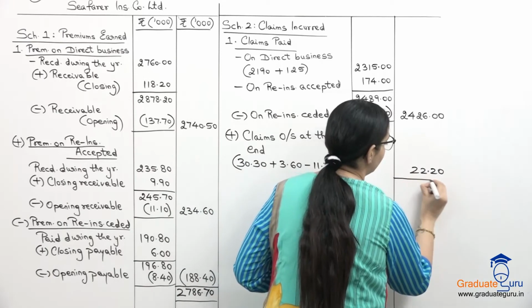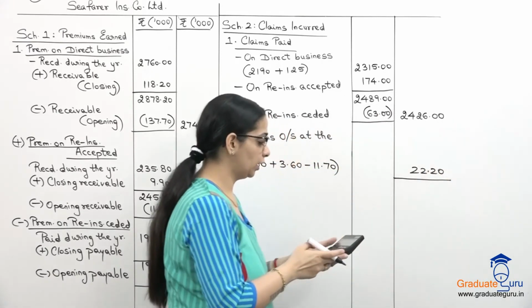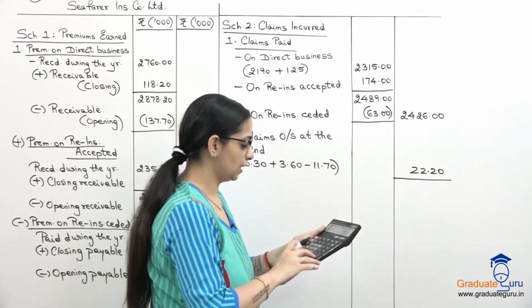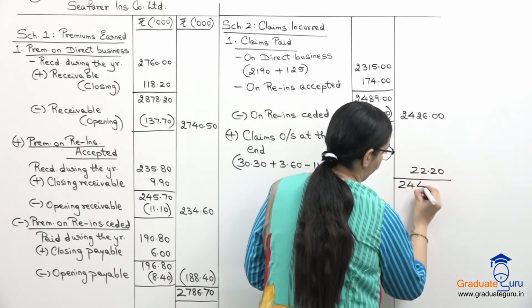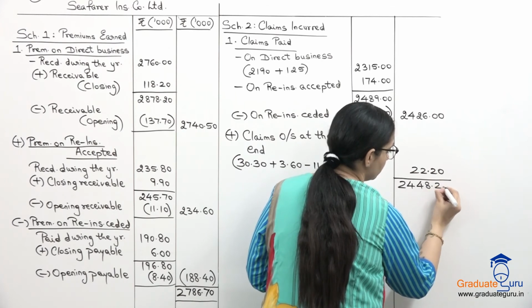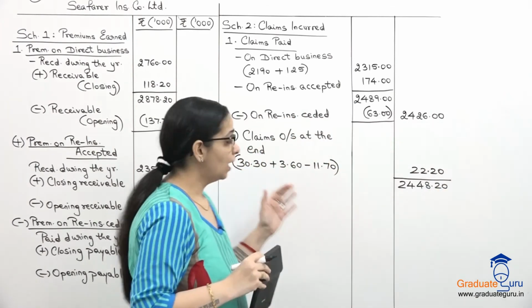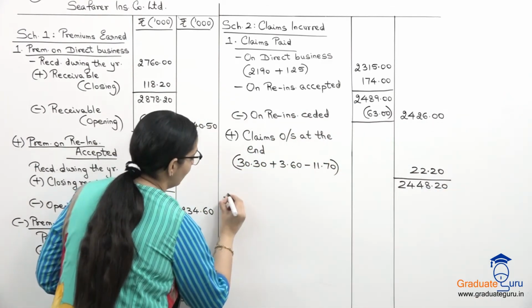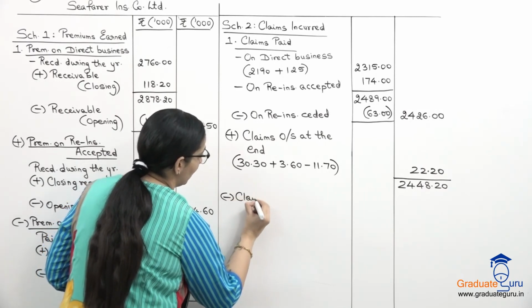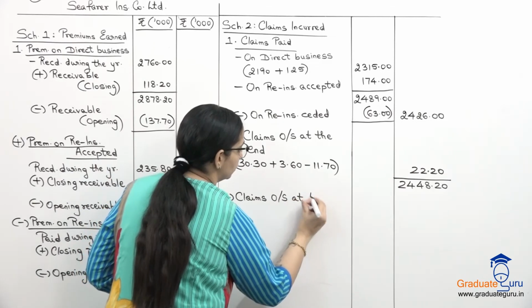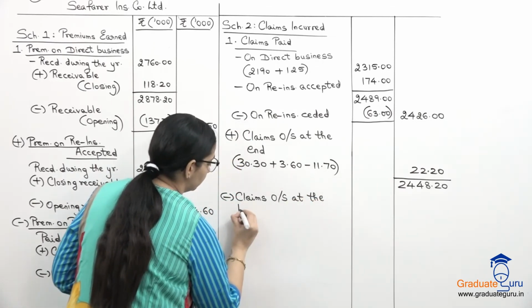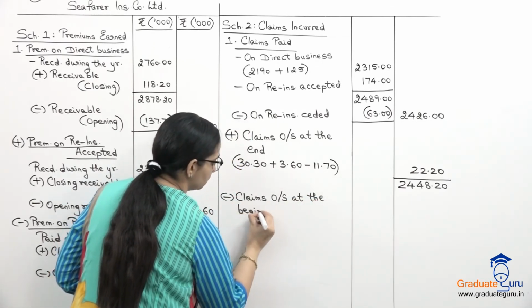So let us add it to our this number over here, 2426. We get 2448.20, and now I have to subtract the claims outstanding at the beginning, that is the opening months.